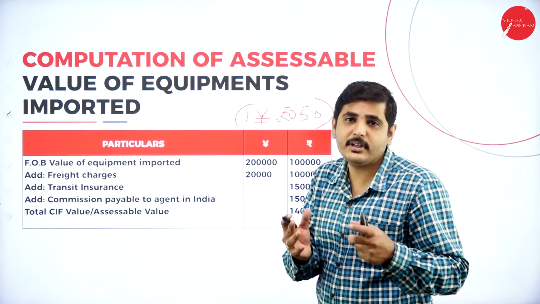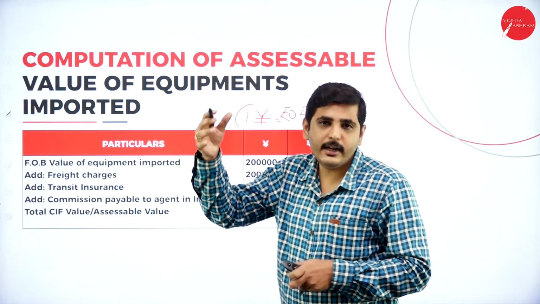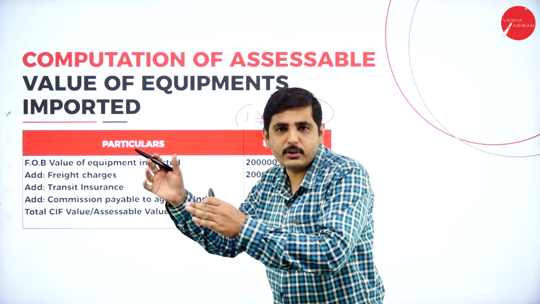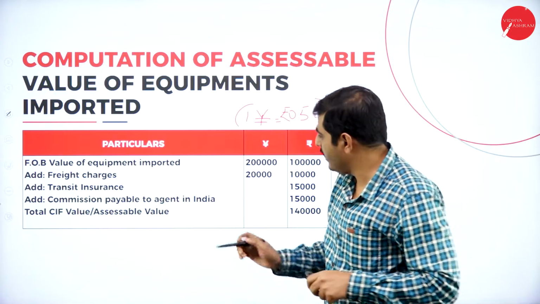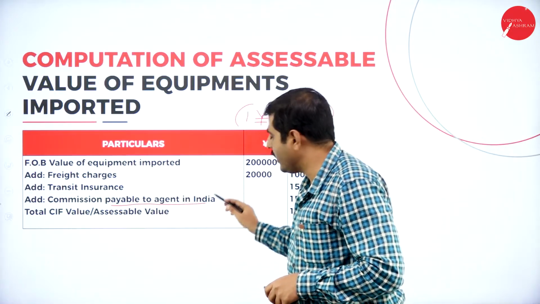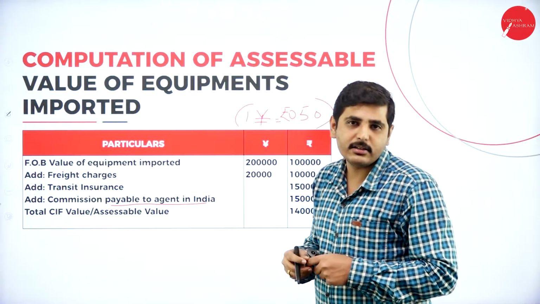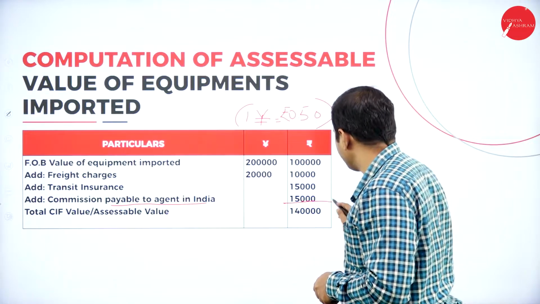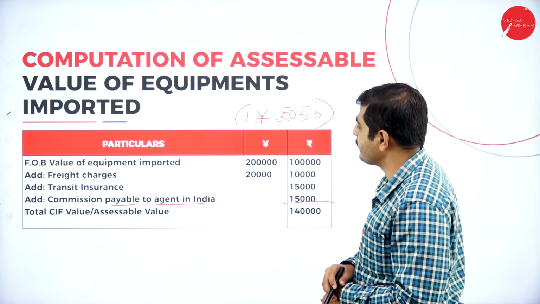For example, if the same commission is paid to an Indian broker or Indian agent to move the goods from port to factory, then we should not consider it. Here, he is the person who gave us the business, before the deal occurred in the foreign country, so we should consider this item of 50,000 rupees. Adding all four items, it will become 1,40,000.